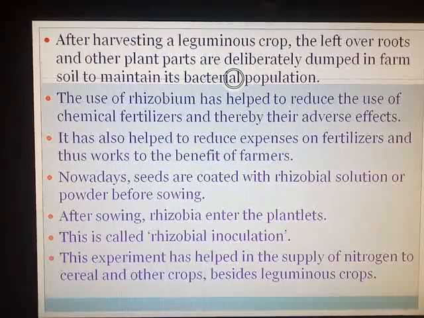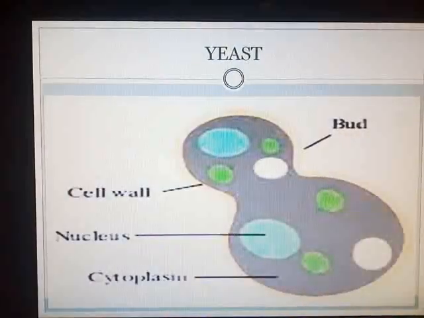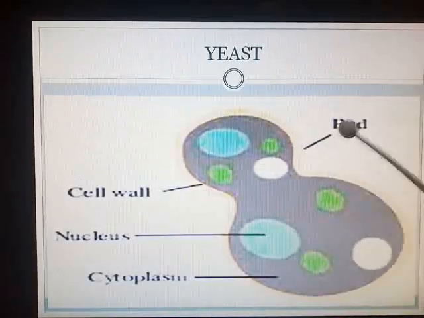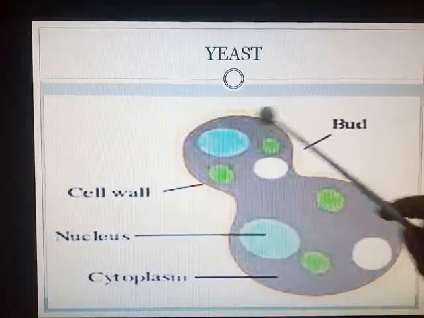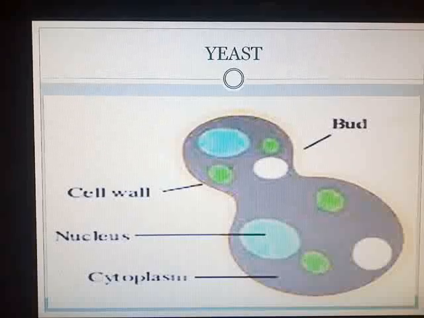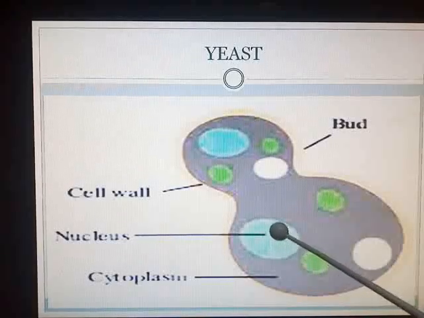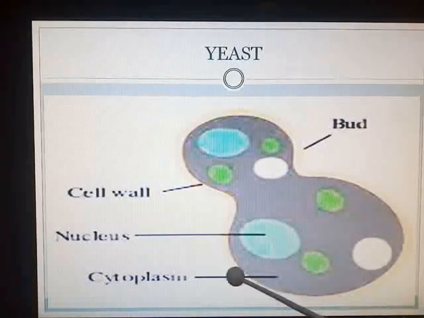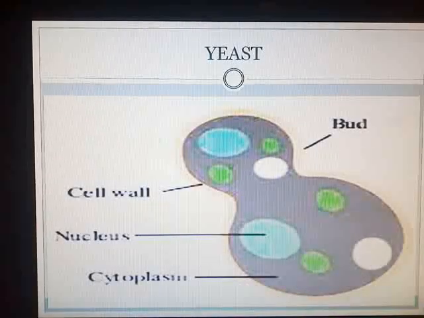Next we are going to study yeast. You have heard about the word yeast. You can see the diagram of a yeast. You can see this bud, the cell wall covering the yeast, a nucleus. Just as human beings and animals have a heart, similarly the nucleus is the main organ, and here you can see inside the cell wall there is cytoplasm.